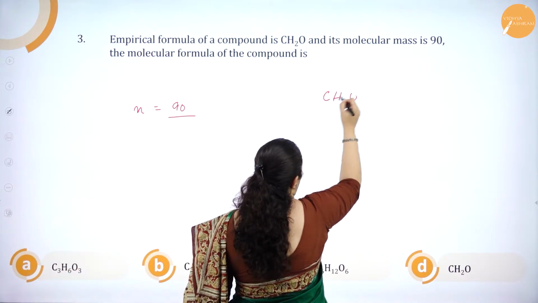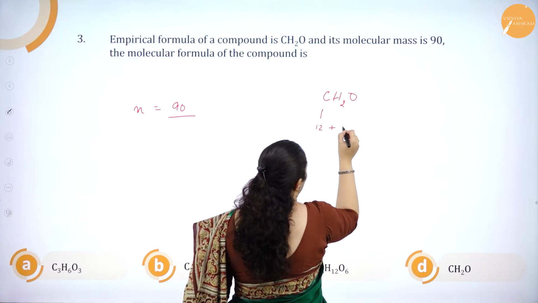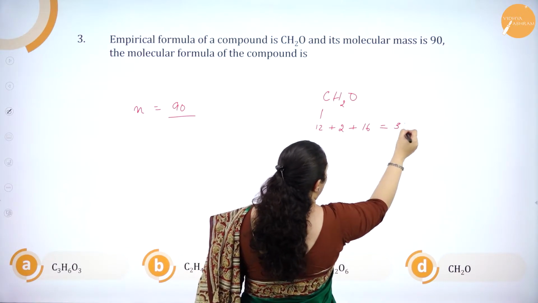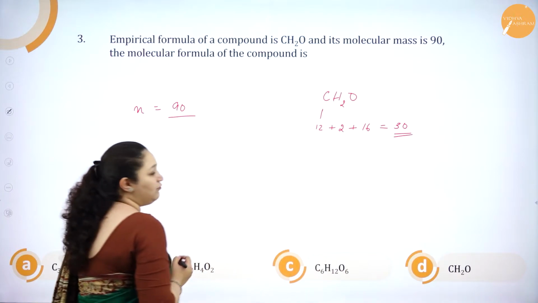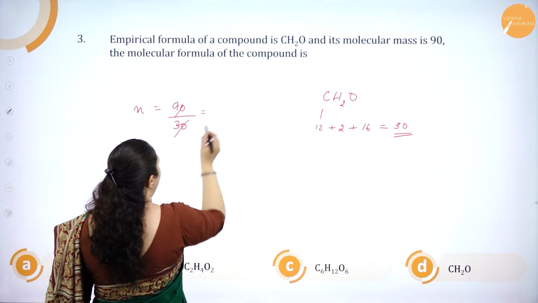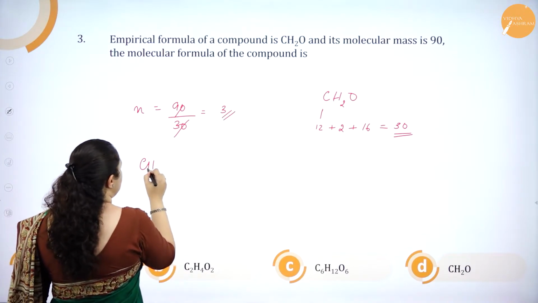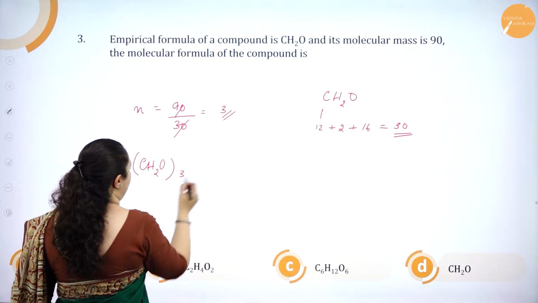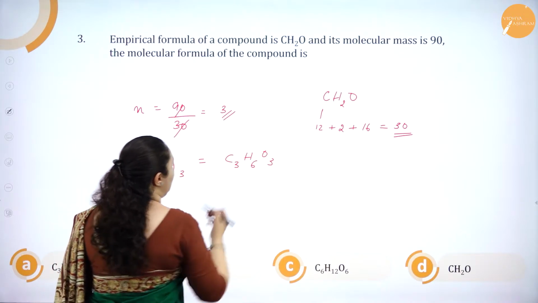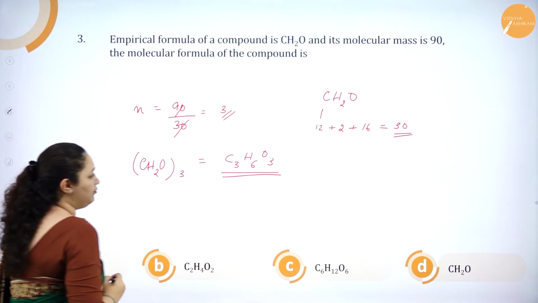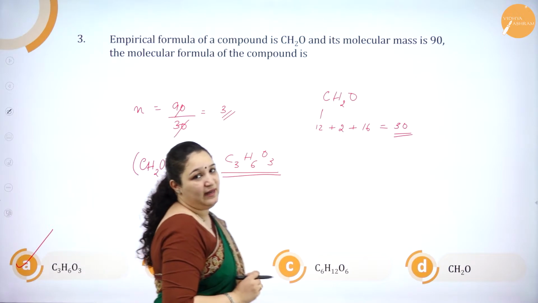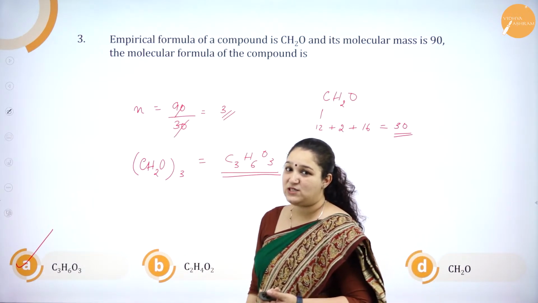What is the empirical formula mass? Empirical formula is CH2O. For carbon it is 12. Hydrogen we have 2, so it is 2. Oxygen is 16. So you will get this as 30. Correct? So empirical formula mass is 30. So 90 divided by 30, n value is 3. So it is CH2O 3 times, that is C3, 3 2s are 6, O3. So this is the molecular formula. So option A is absolutely right. Okay, so we'll see what is the next question.